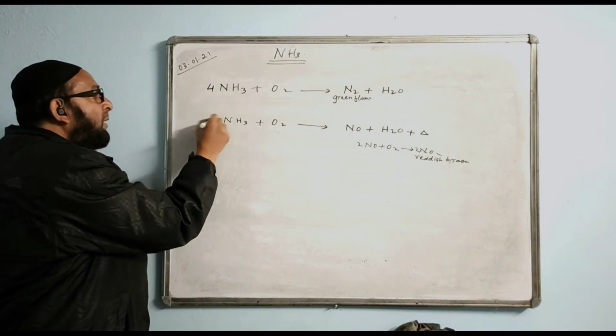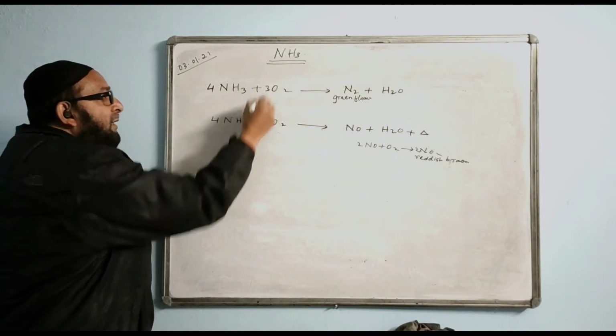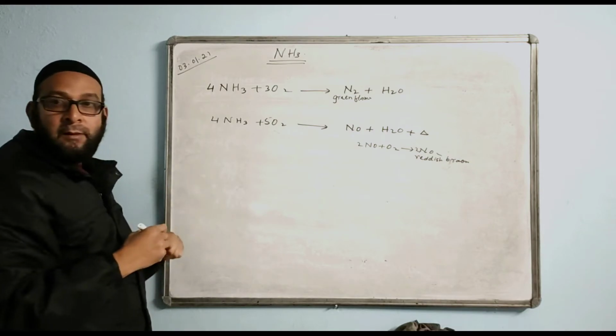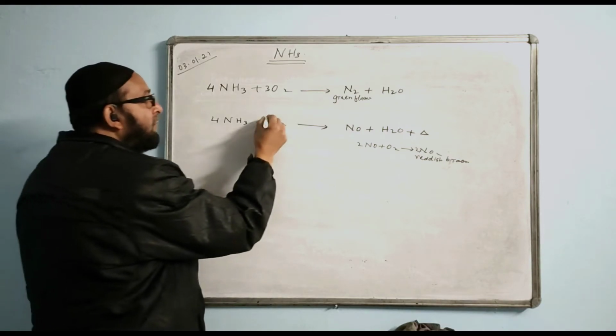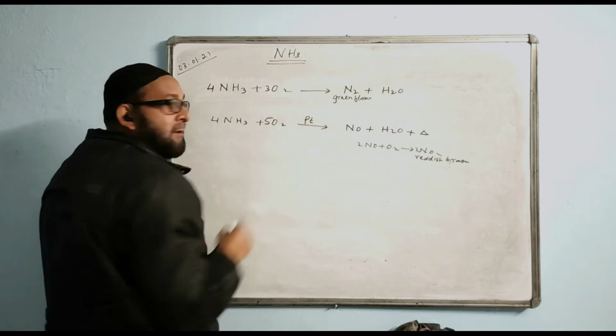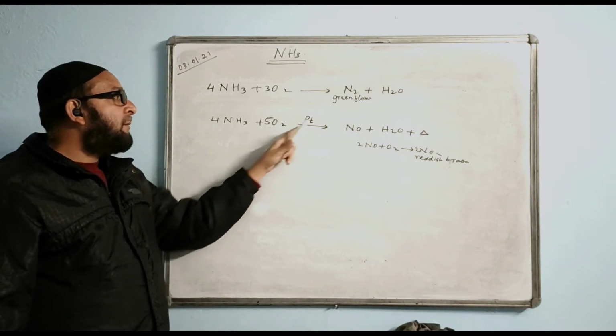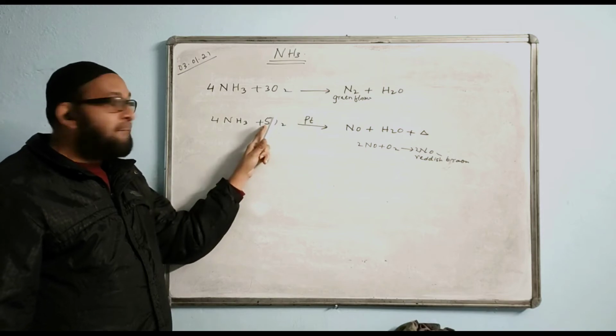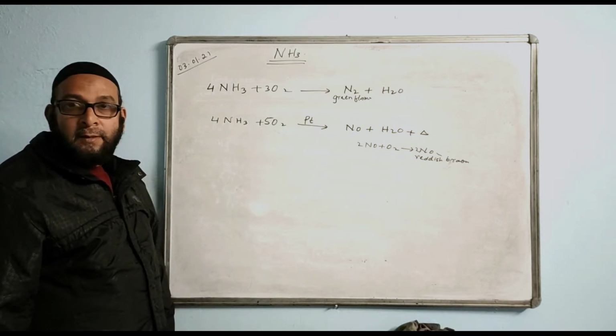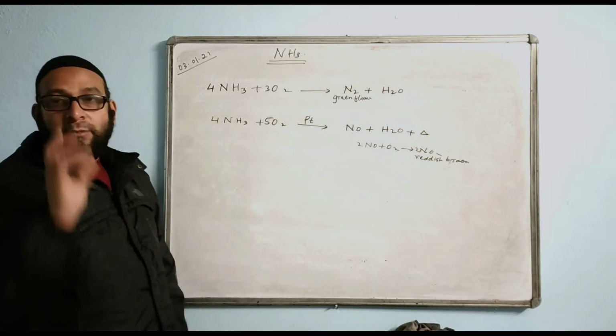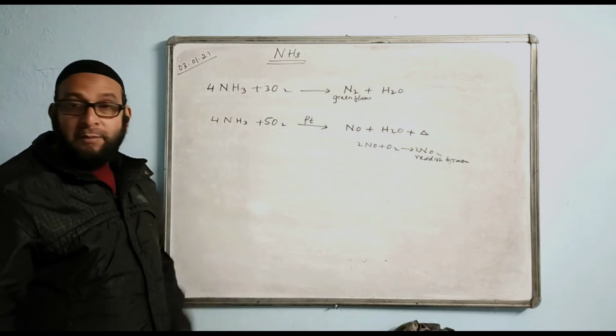And you see the balancing number makes a lot of difference. You write 4 in both the cases. And here you write 3 and here you write 5. When you write 5, then you need to write the catalyst here, Pt. You can remember this way, P for 5, then write Pt over here. And in the other case, there is no catalyst here. This is the catalyst here, remember.